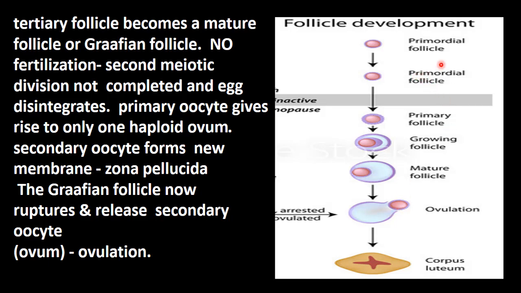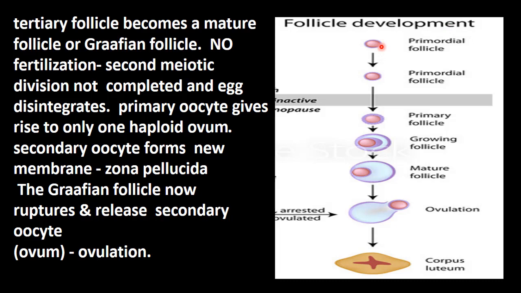If you see, this is before birth. The primordial follicle, by mitotic division, forms more primordial follicles and enters into first meiotic division and it is arrested there. This undergoes the second meiotic division. This is actually follicular development.